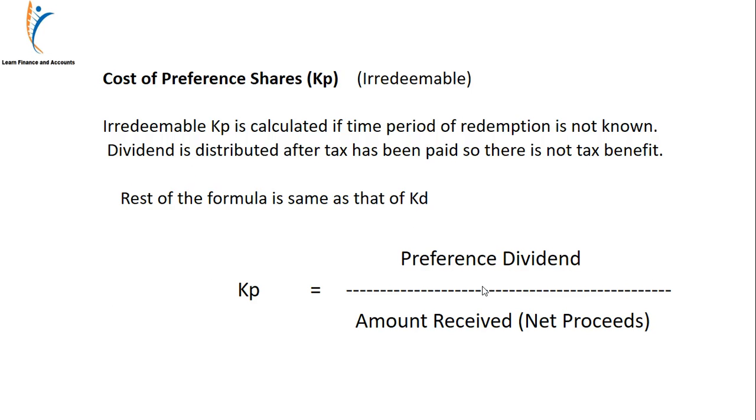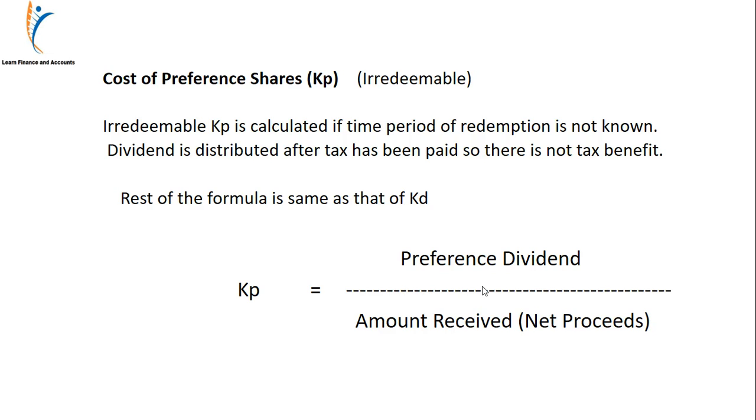The calculation is very similar to the calculation that we had discussed in the case of debt. In case of irredeemable preference shares, KP will be calculated as preference dividend over amount received or net proceeds.